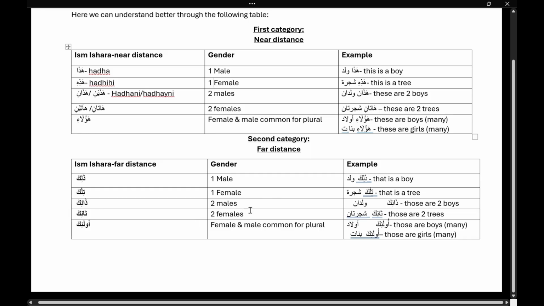Zanika for two males, tanika for two females, because here again ta is there, and in tilka also ta is there. So just for easy apparent identification, you can remember ta is there where the ta marbuta is found. Like this, sometimes with a few short clues you can remember. Ulaika is common for male and female, and this is used for plural. I hope it is useful for you.